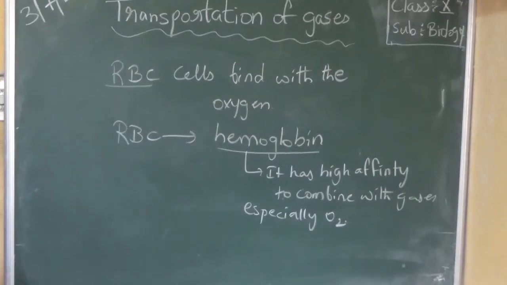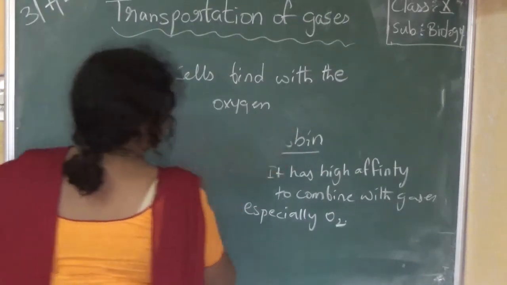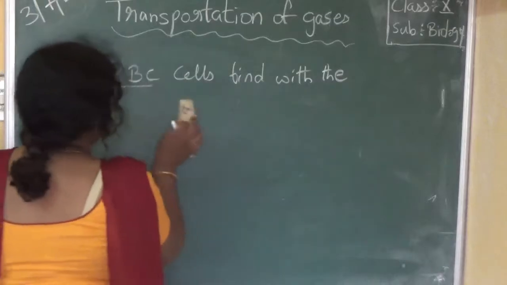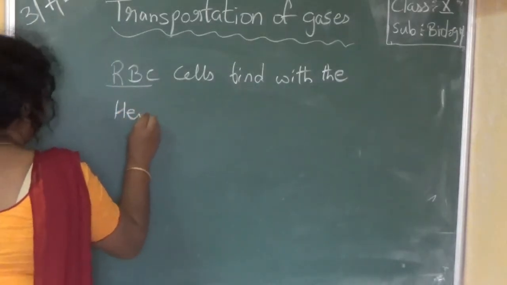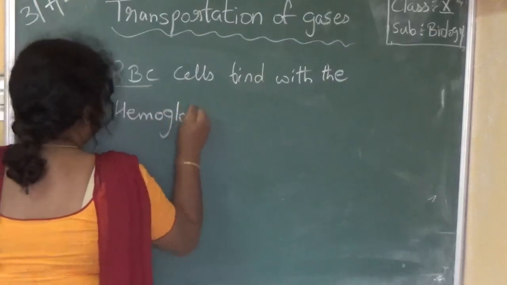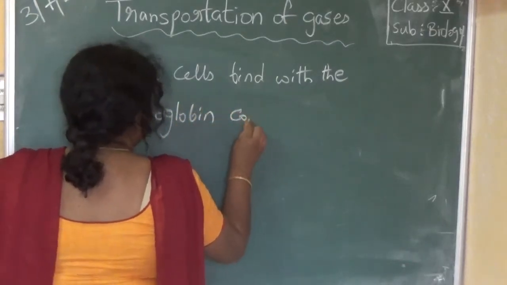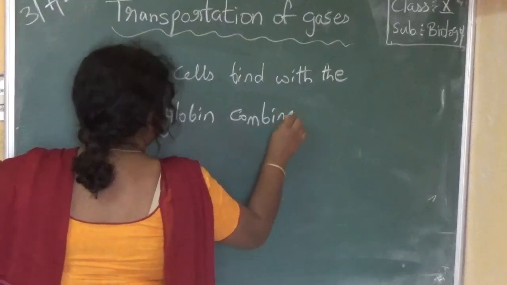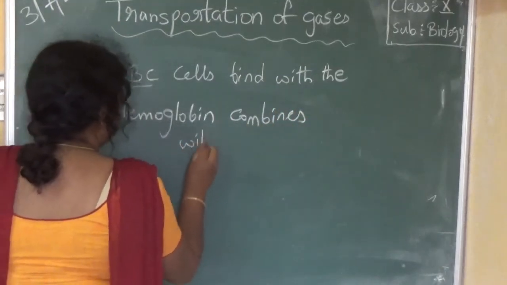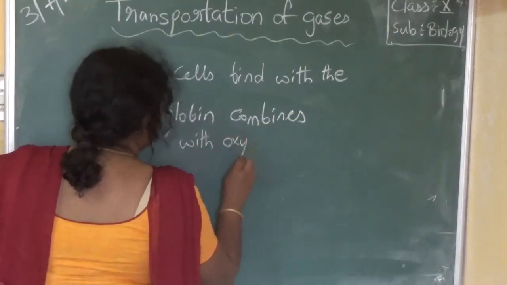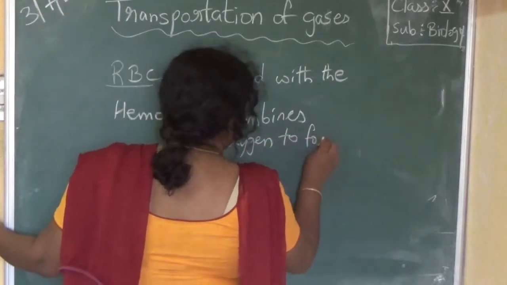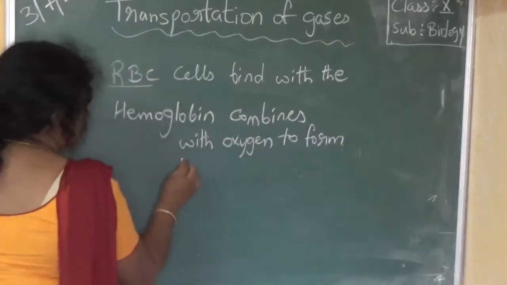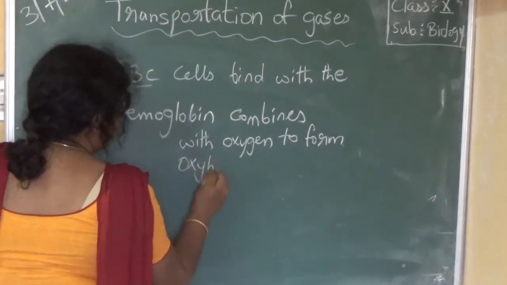So one hemoglobin, now if you see, hemoglobin combines with oxygen to form oxyhemoglobin.